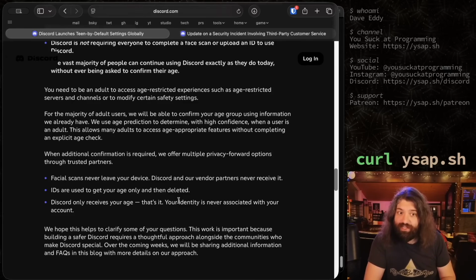"Discord only receives your age. That's it. Your identity is never associated with your account." See, that's my biggest thing. That's my biggest concern.